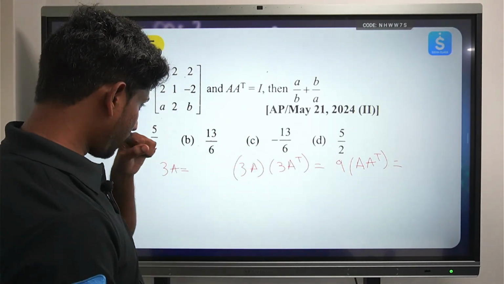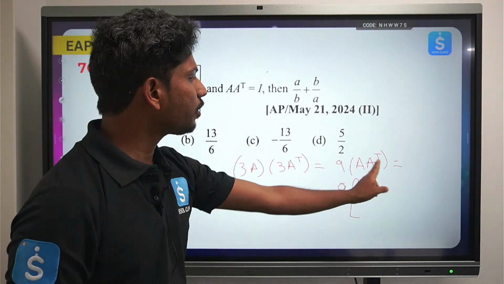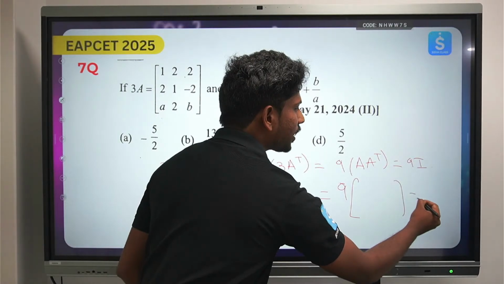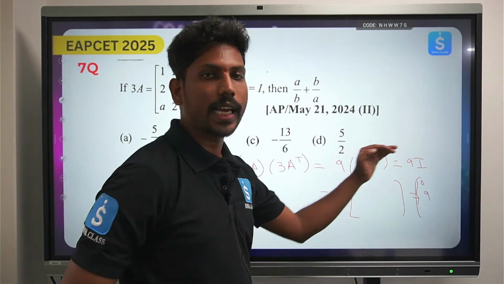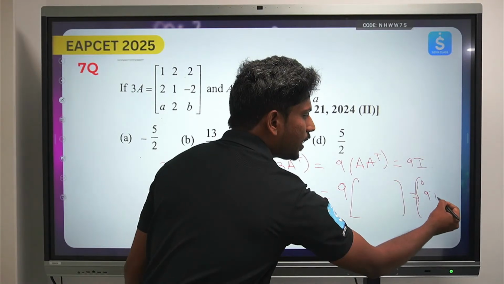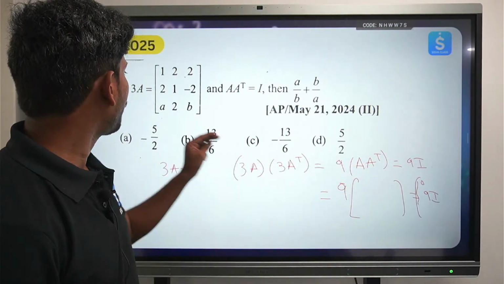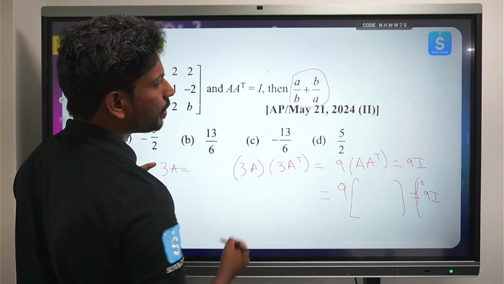So here, this complete value A into A transpose is I, so I can write it as 9 times I, so this will be nothing but 9 0 0, so you know how that matrix looks: all the diagonal entries will be equal to 9 and the remaining elements will be equal to 0. So multiply A into A transpose; he is asking just the A by B and B by A value.